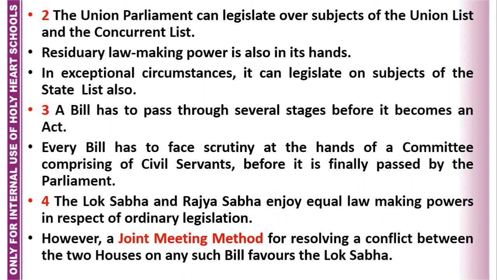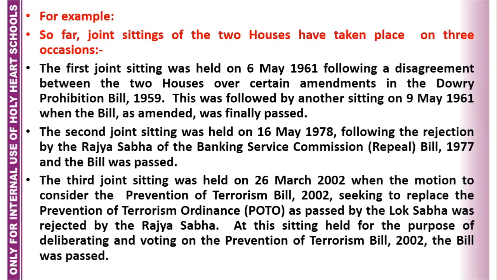Student, this I have already talked to you about. In the matters of ordinary bills, the joint sitting is allowed. And in a joint sitting, as members of Lok Sabha are more, they are 545, and Rajya Sabha less, that is 250, obviously the conflict is resolved in favor of the Lok Sabha. Now, I will discuss in which matters joint sittings have taken place till today after independence. There have been joint sittings three times. Now, I will tell you through an example when there have been joint sittings.